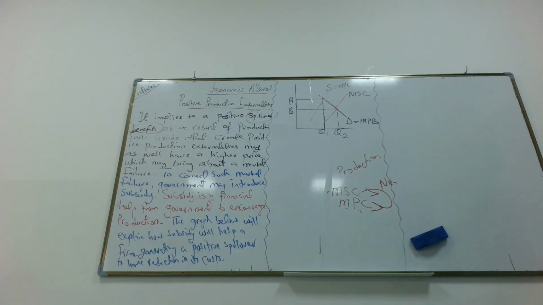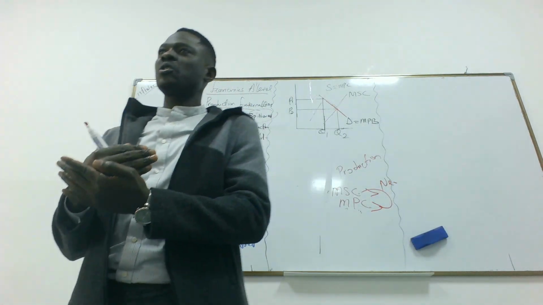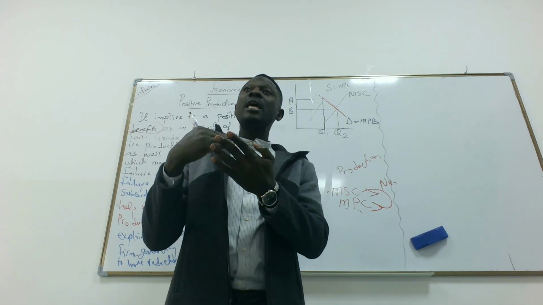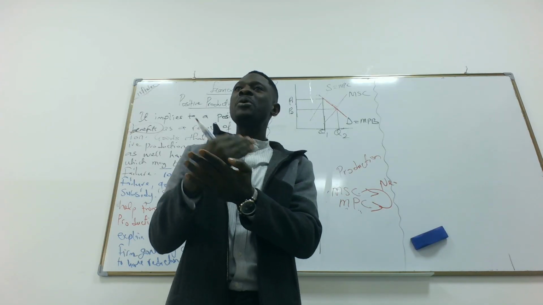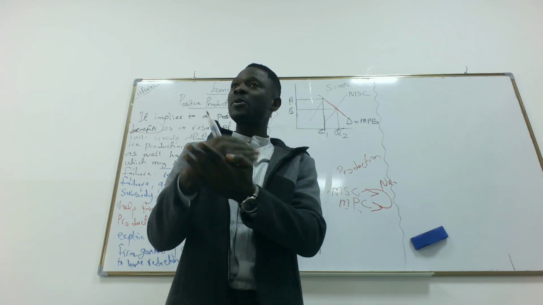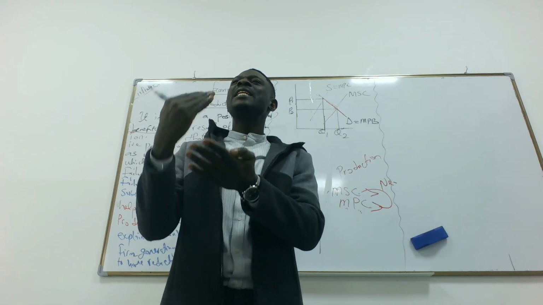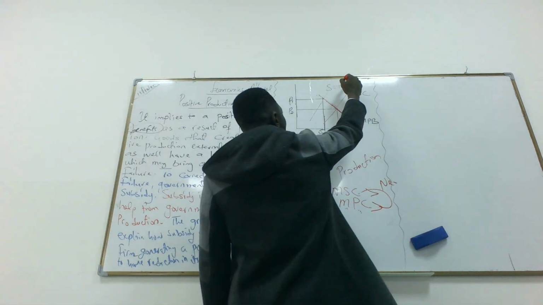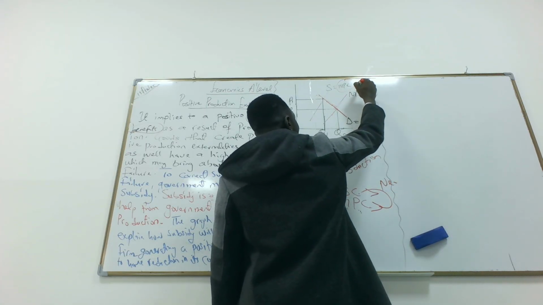Firms only want to produce where their cost of production is reduced. But the situation here is that they are producing a product that brings more benefits to the society. But in the course of producing a product that brings more benefit to the society, they are incurring more cost, because their marginal private cost is greater than the marginal social cost.